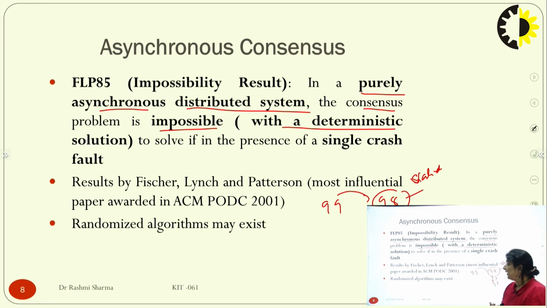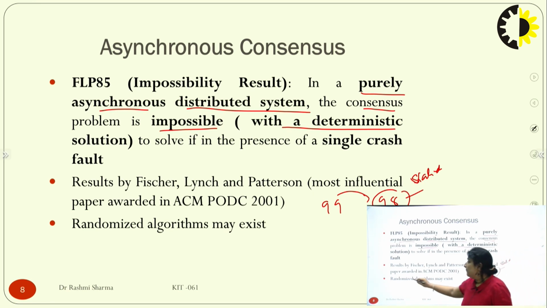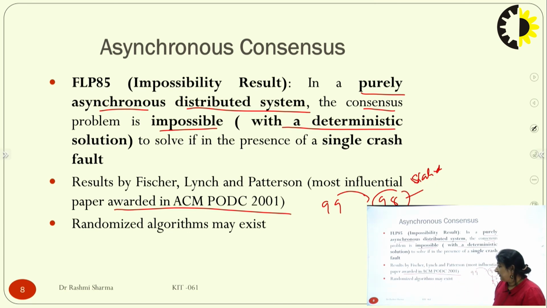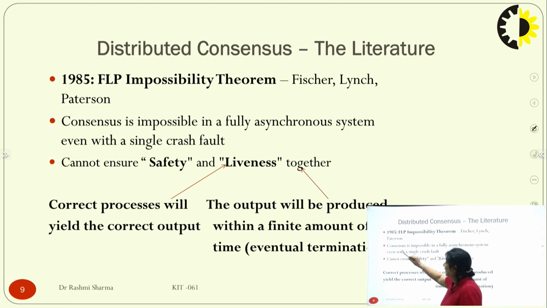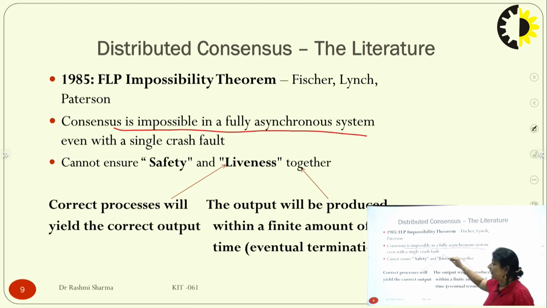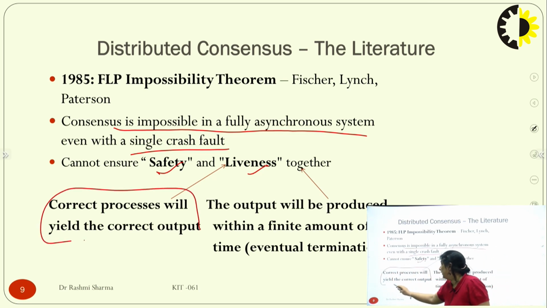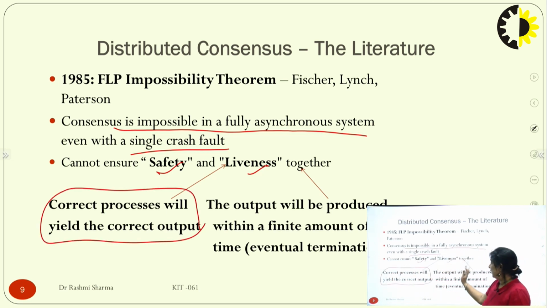The results by Fischer, Lynch and Paterson, the most influential paper awarded by ACM, they randomized this particular algorithm, and we got this as a distributed consensus literature review. So here consensus is impossible for fully asynchronous nodes even with crash faults. We have two things: we cannot ensure safety and liveness together. What do you mean by safety? Safety is that the correct process will yield the correct output, and liveness is that the output will be produced within a finite period of time.